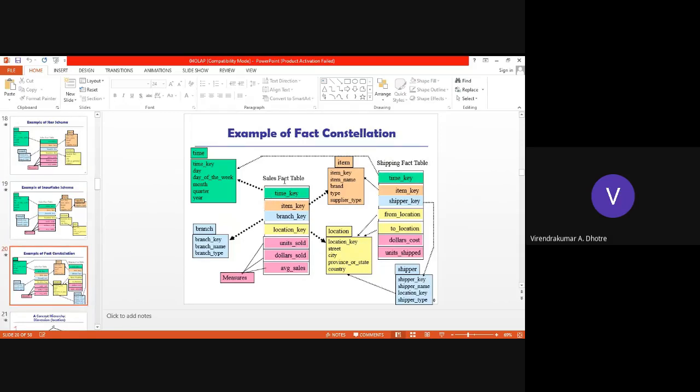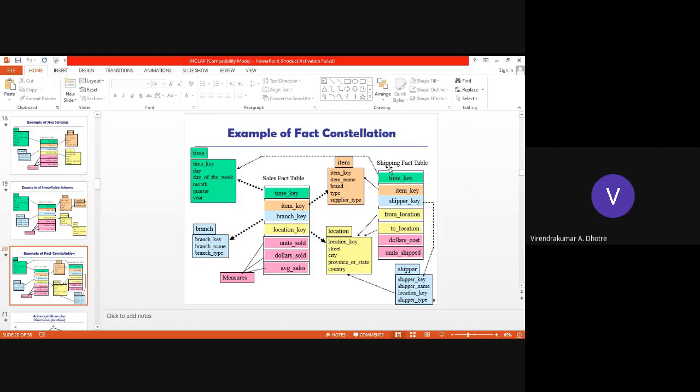There is a sales fact table and one more shipping fact table, if you observe in the figure, and both are sharing some dimension tables. This kind of model is called a galaxy or fact constellation schema.